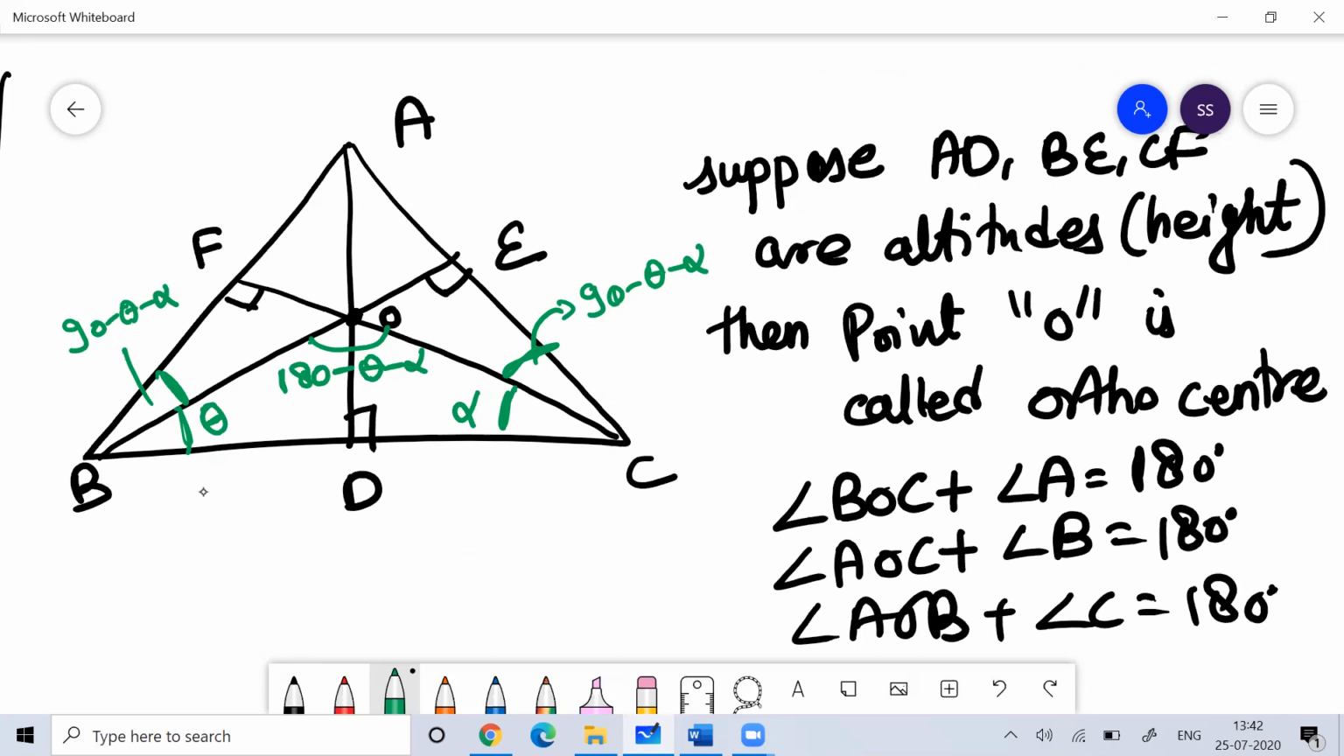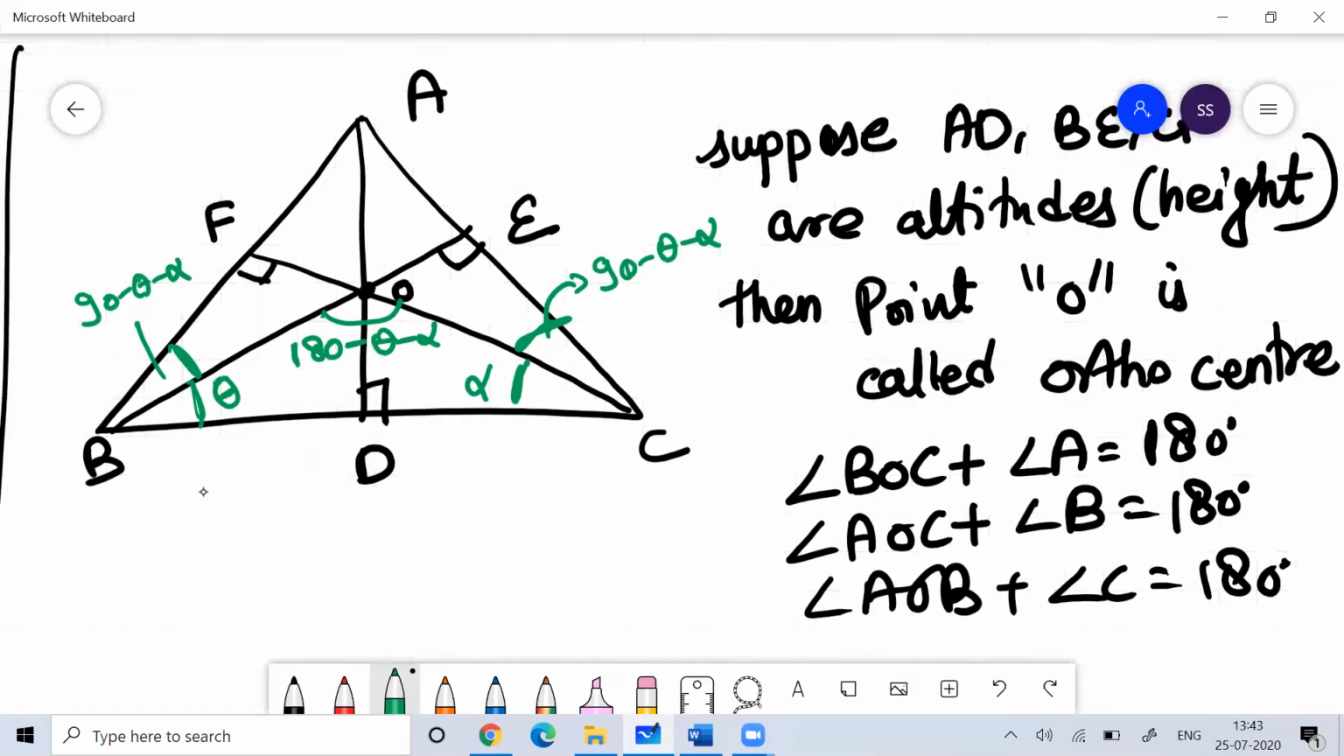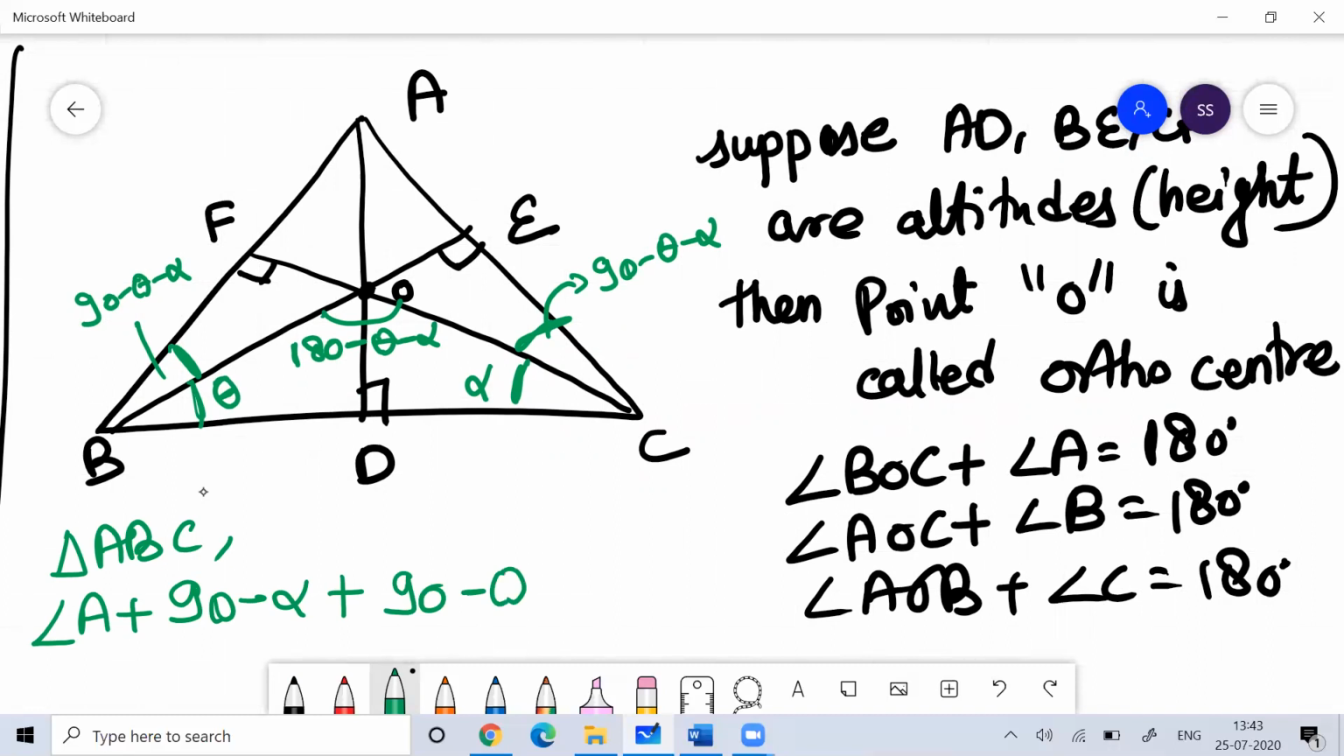Because one angle is 90 degrees, the sum of the other two angles would be 90 degrees. Now if I consider the triangle ABC, the sum of the three angles means angle A plus angle B. What is angle B? If I add them, theta will get cancelled, so this would be 90 minus alpha. Similarly here, alpha gets cancelled, so this would be 90 minus theta. The sum of all three angles would be 180 degrees.